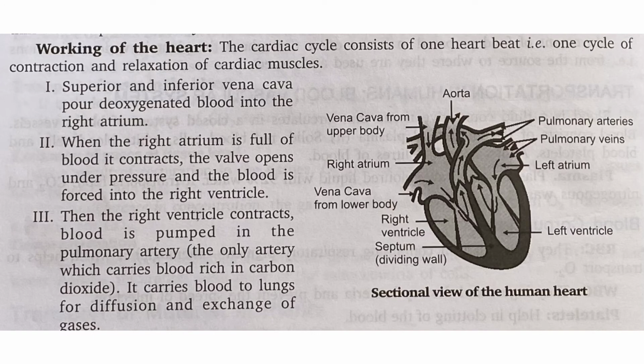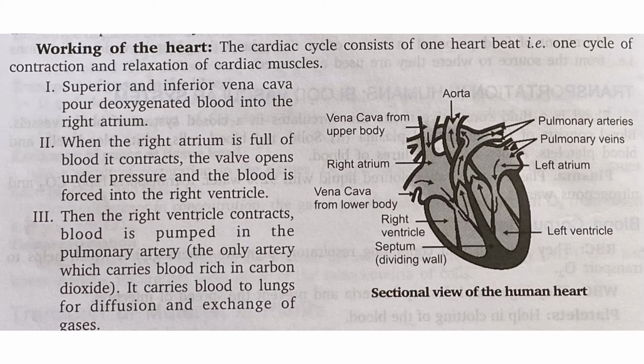Working of heart. The cardiac cycle consists of one heartbeat, that is one cycle of contraction and relaxation of cardiac muscles. Superior and inferior vena cava pour deoxygenated blood into right atrium, that is from different parts of the body. With the help of vena cava, blood reaches to right atrium. When right atrium is full of blood, it contracts. The valve opens under pressure and blood is forced to right ventricle.